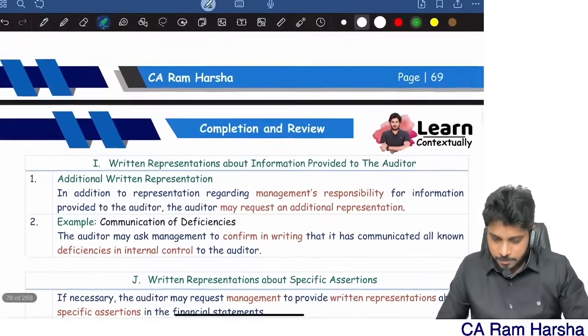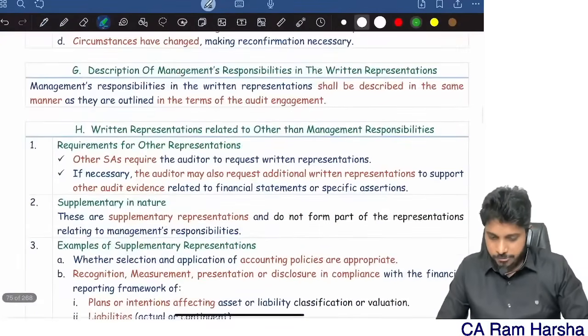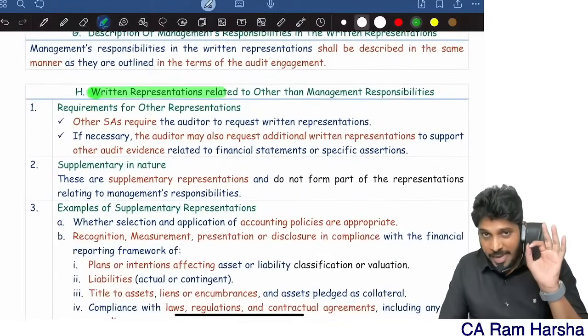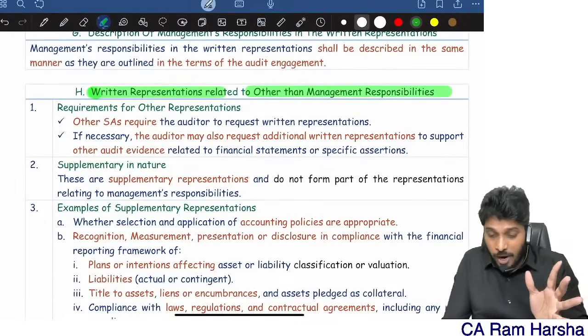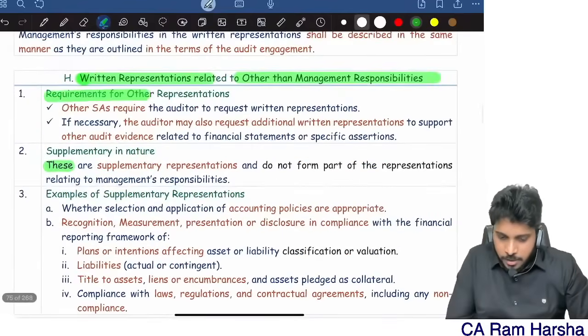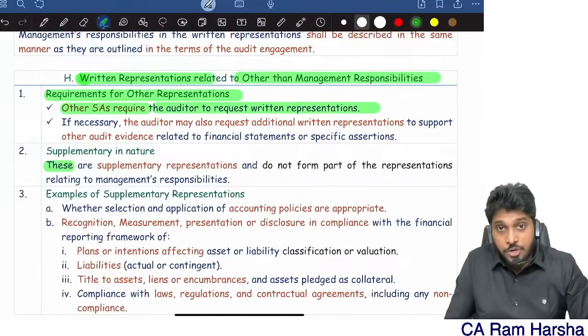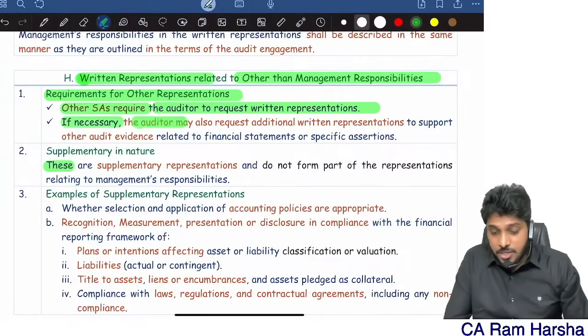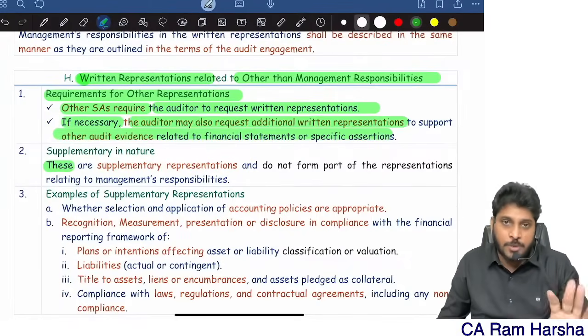Further, written representations are of two types broadly: management responsibilities and others. What is other representation? Other standards may require the auditor to request it. Other representation means as per some other standard I may require, or if necessary the auditor may request additional representation to support other matters.